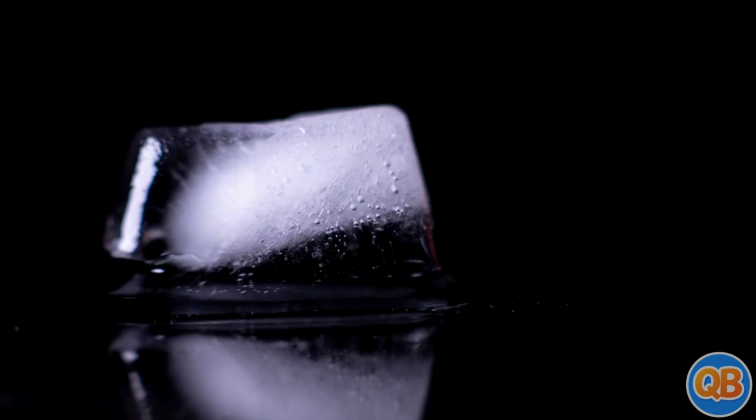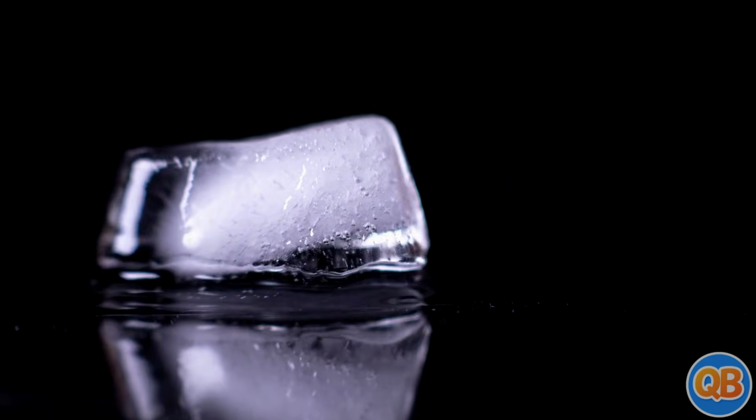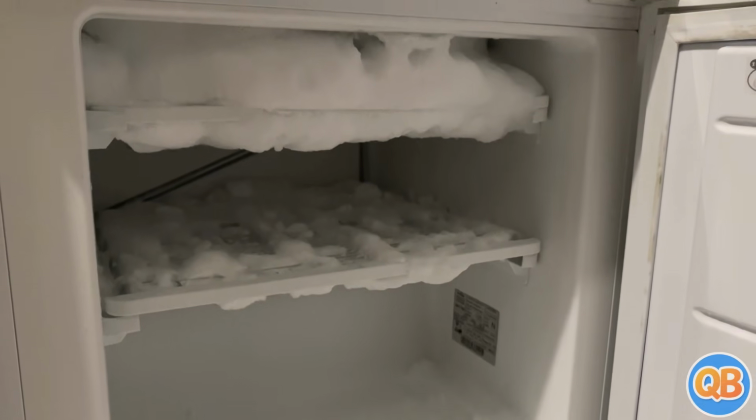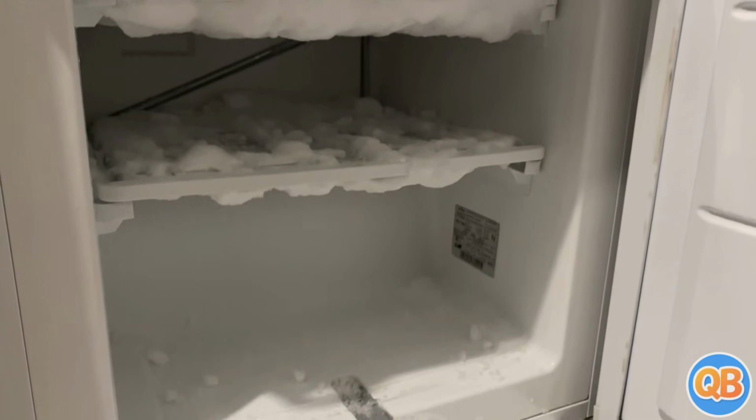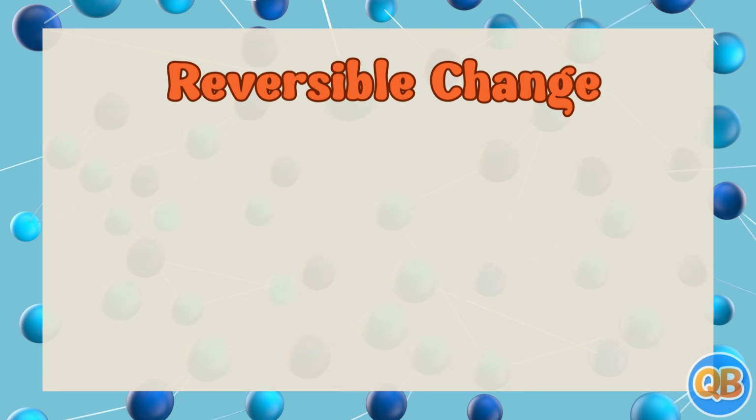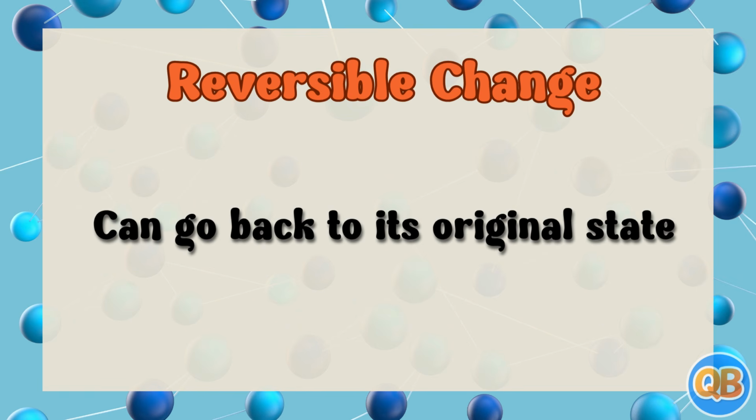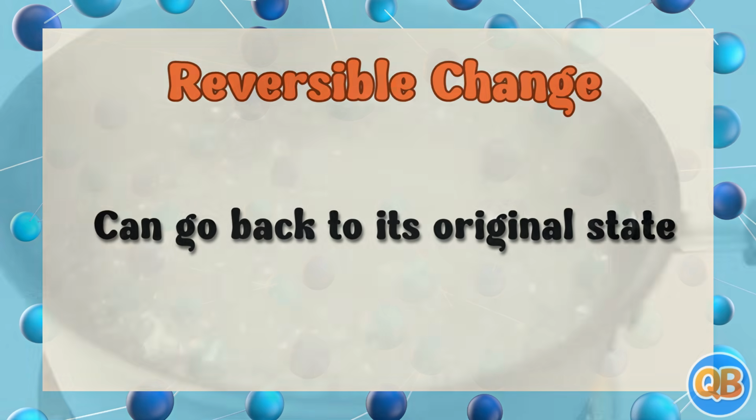Ice. We have an ice cube. If we leave it in a warm room, it melts into water. Put it in the fridge, and it freezes back into ice. This is called a reversible change. It can go back to its original state.